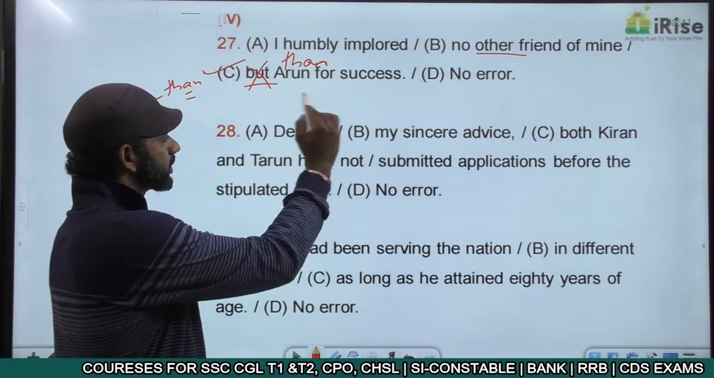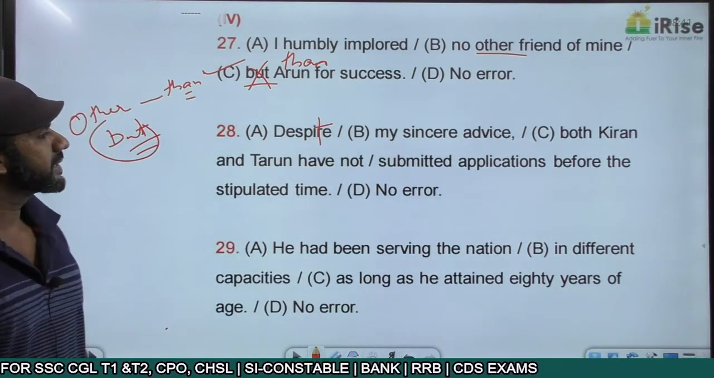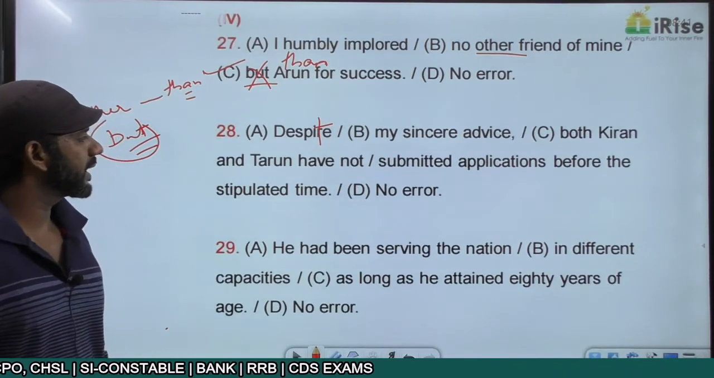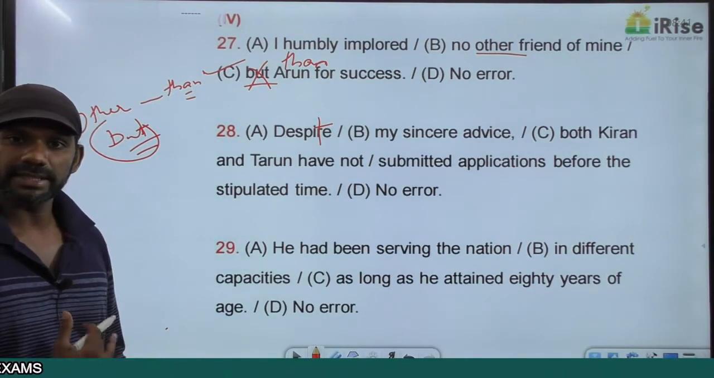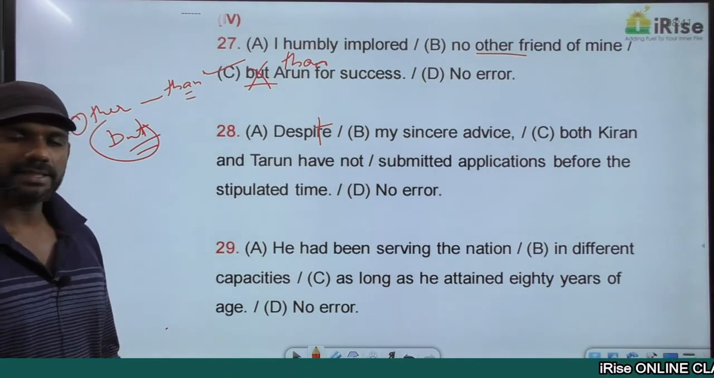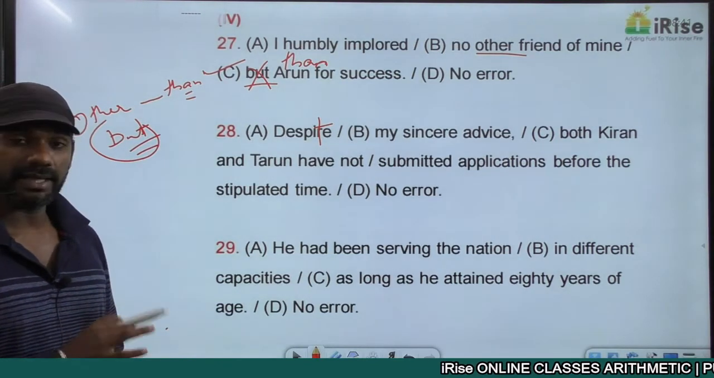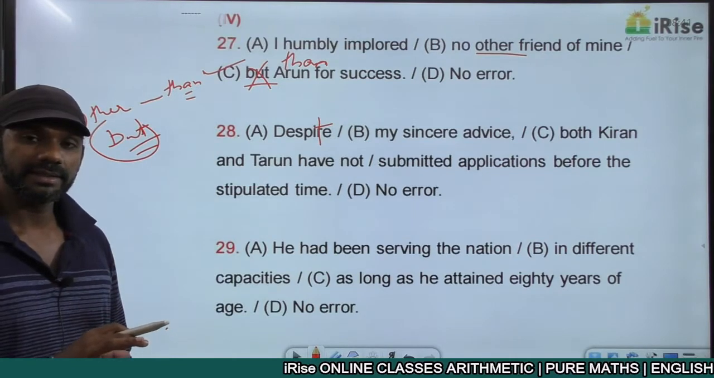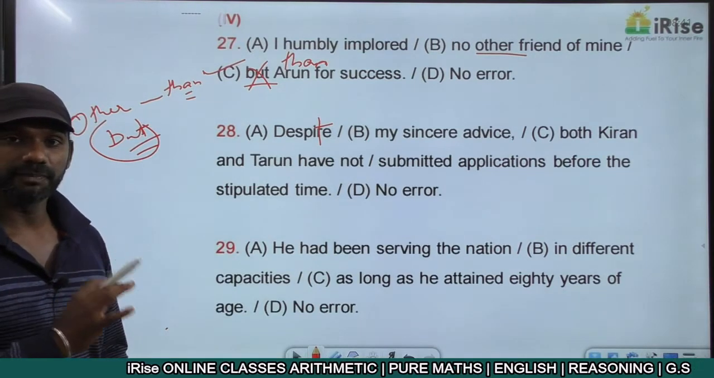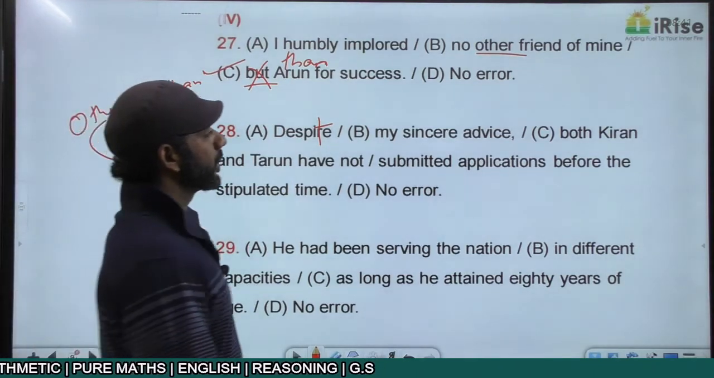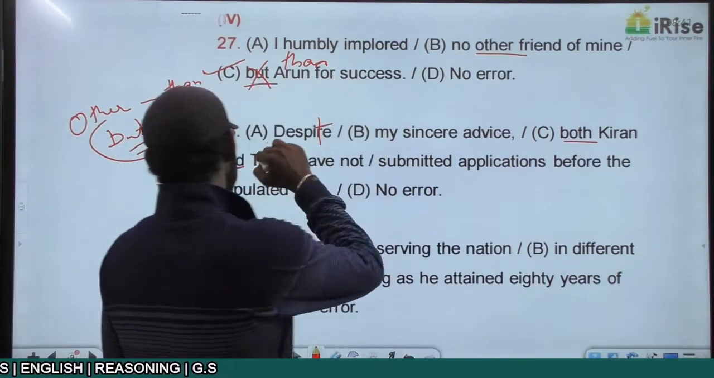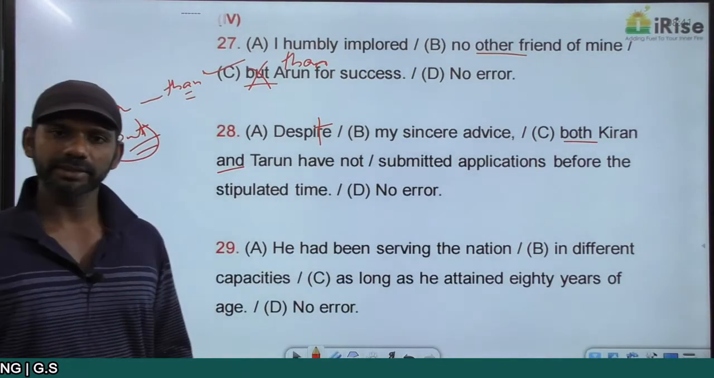Despite my sincere advice, both Kiran and Tarun have not submitted applications before the stipulated time. As we discussed in the rules regarding the usage of both, both will be followed by and. Now in this sentence, both is followed by and.